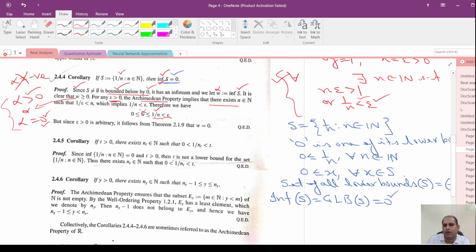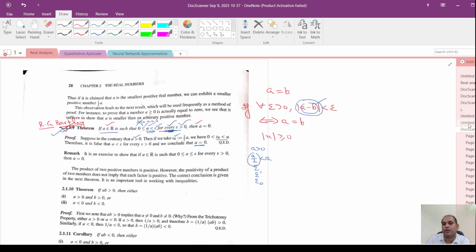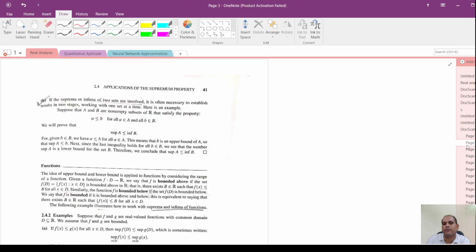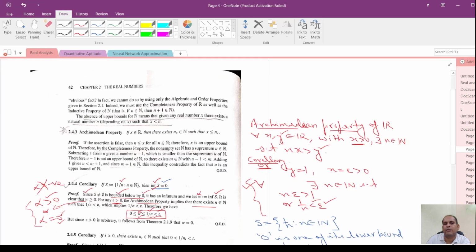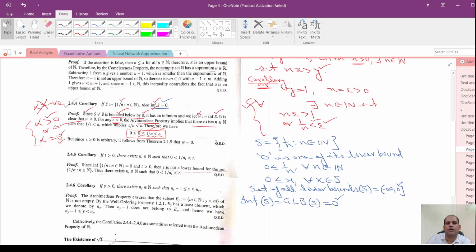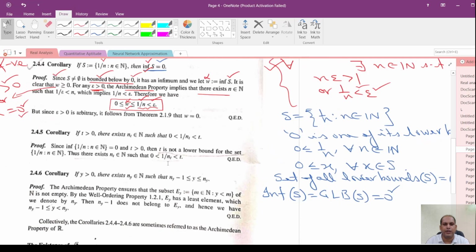If we combine these two conditions, alpha is greater than or equal to 0 and less than or equal to 1 by n, because this one is a lower bound also, and 1 by n is less than epsilon we are getting from the Archimedean property of real numbers. Now, if I compare this inequality with the one which we have just done, that whenever the condition 0 is less than or equal to a is less than epsilon holds for every positive epsilon, then a has to be 0. So using this one, which is what is referred to here as Theorem 2.